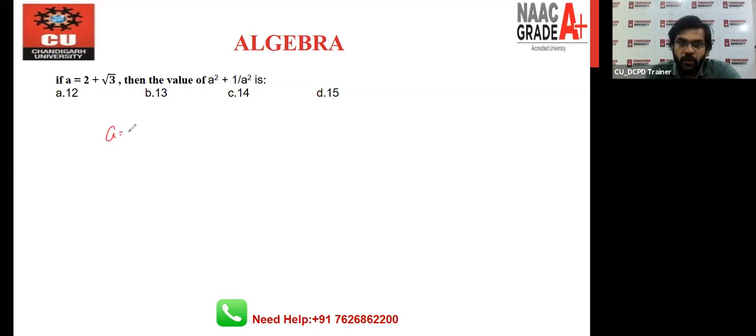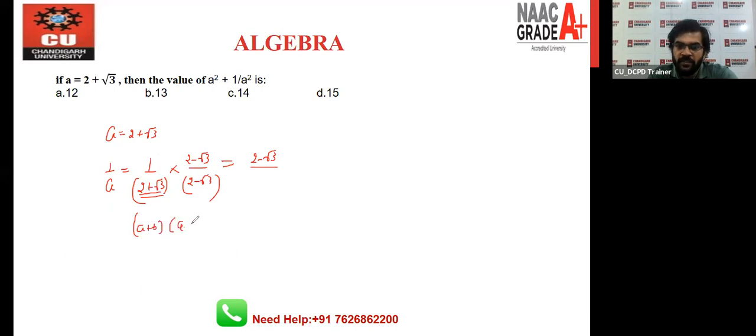If you have a is equal to 2 plus root 3, and you want to find out the value of 1 by a, how will you find out? Definitely 1 upon 2 plus root 3. And you have to multiply with 2 minus root 3 and divide also by 2 minus root 3, so that the overall result will remain 1. So the numerator is 2 minus root 3 and the denominator is a plus b into a minus b, and we all know that is a square minus b square, means 2 square minus root 3 square, that is 4 minus 3, so this is 2 minus root 3 divided by 1.